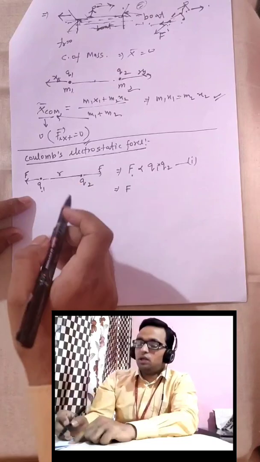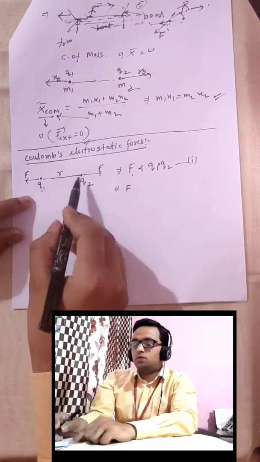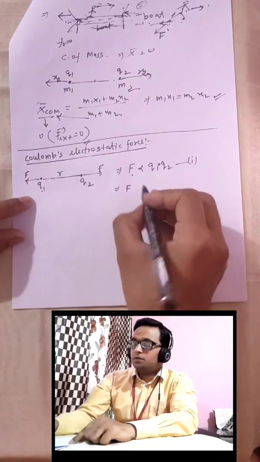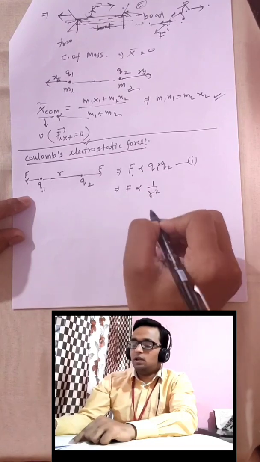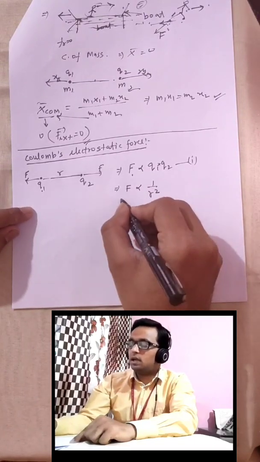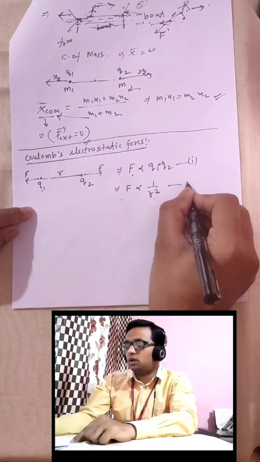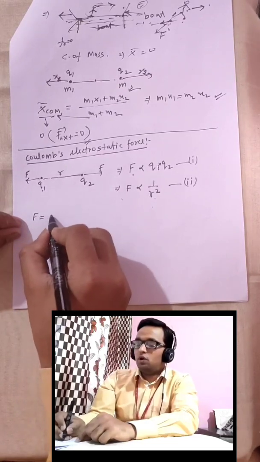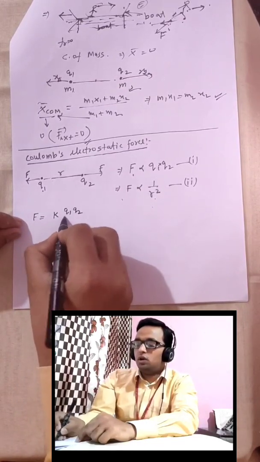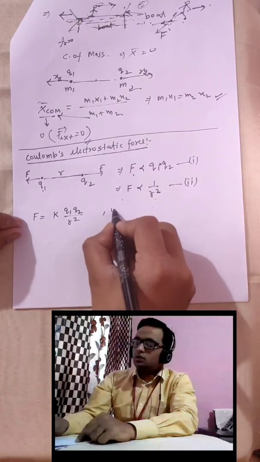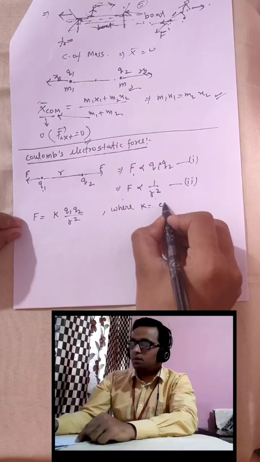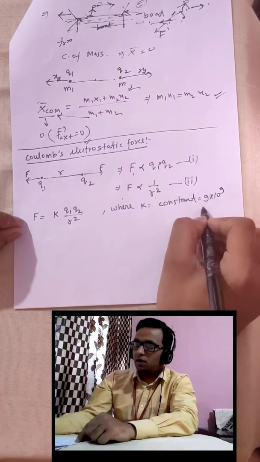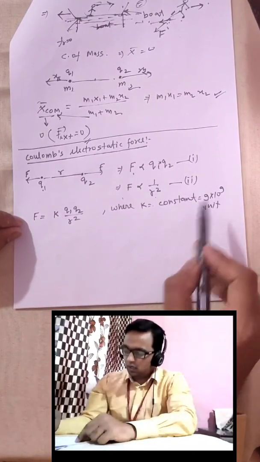Second property is, if we increase the distance between the charges, then the force between them decreases. Obviously, its effect will decrease if they are kept far away. So we can say that this F is directly proportional to 1 by r square, or you can say F is inversely proportional to r square. Point number two. If we combine both points, we get F equal to K q1 q2 upon r square, where K is a proportionality constant and its value is 9 into 10 raised to the power 9 unit, okay.